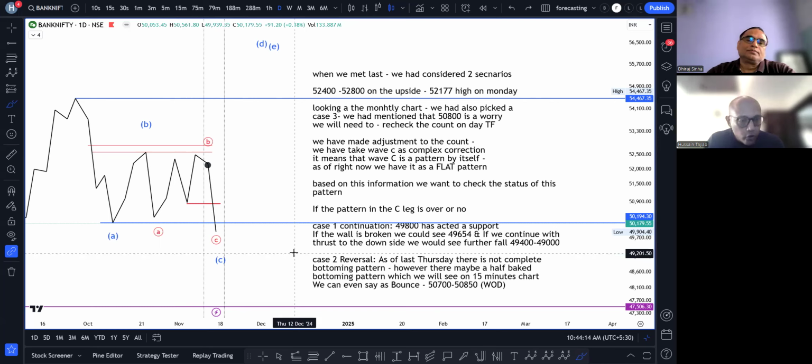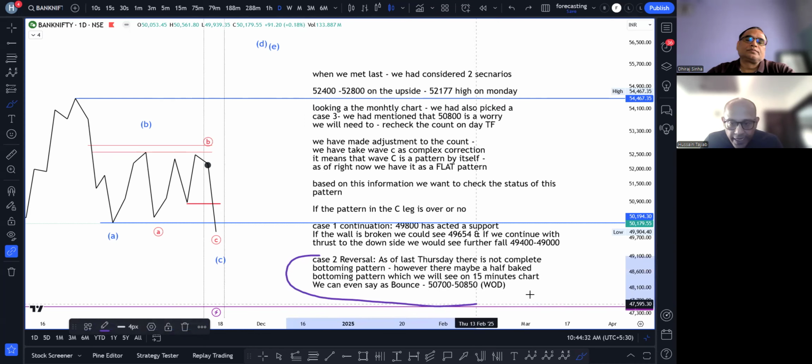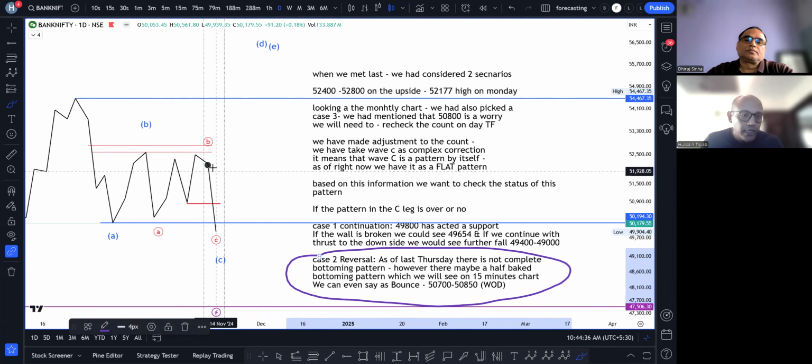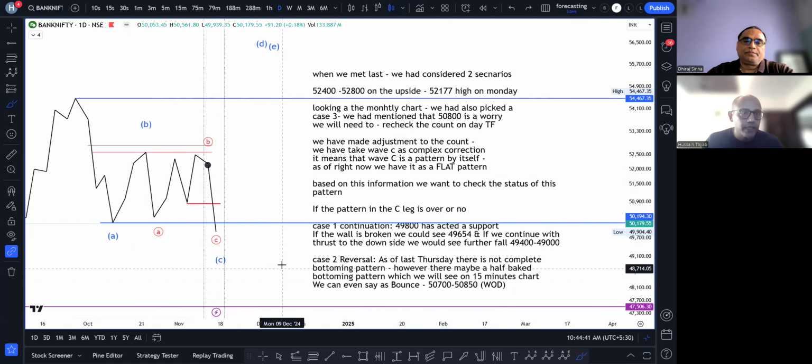49,800 has acted as a good support on Thursday. If this wall is broken, we may see 49,654. If we continue with thrust, we may further see some more downside to 49,400 or 49,000. To explain case 2, I'm going to take you to a 75-minute chart first, just to see this move, and then I will take you to a 15-minute. Okay, sir? We will just go to 75.